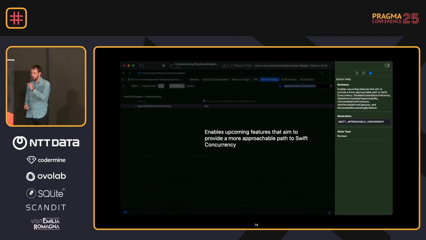And all the upcoming feature flags that you see on the right side in the summary are related to Swift evolution proposals. So make sure to check them out if you want to learn more about them.